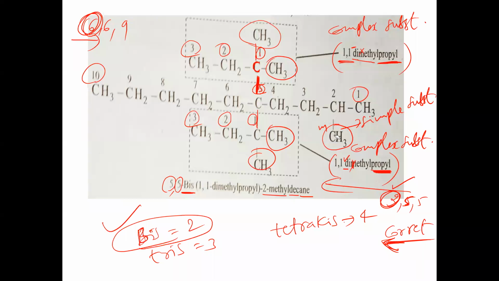But while writing, we mention dimethyl propyl first, because in dimethyl propyl D is there, and in methyl M is there. Which name do we have to write first? Dimethyl propyl. That's why we have written first 5,5-bis(1,1-dimethylpropyl)-2-methyldecane. Here the lowest set of locants is taken. Okay. Take a screenshot of this one.